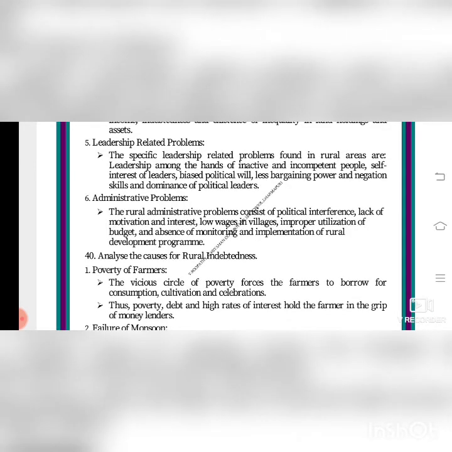In towns and cities, we have proper law and order. But in villages, there is no proper law and order. There will be caste and religion problems. Next one, administrative problems. The rural administrative problems consist of political interference. Mostly the political interference will be there in the village panchayats, isn't it? Lack of motivation and interest, low wages in villages, improper utilization of budget, and absence of monitoring and implementation of rural development programs. All these are very poor condition in inner villages, in rural areas.